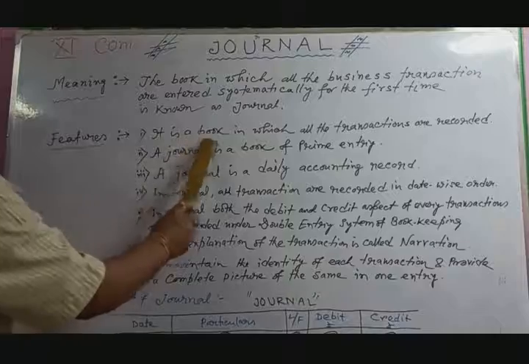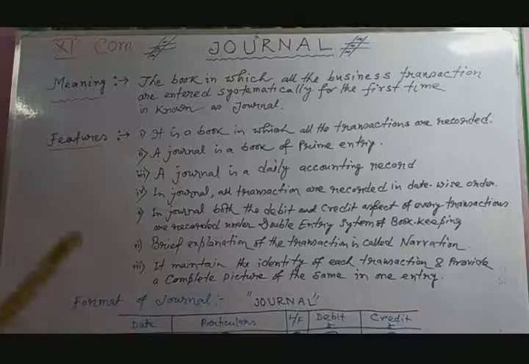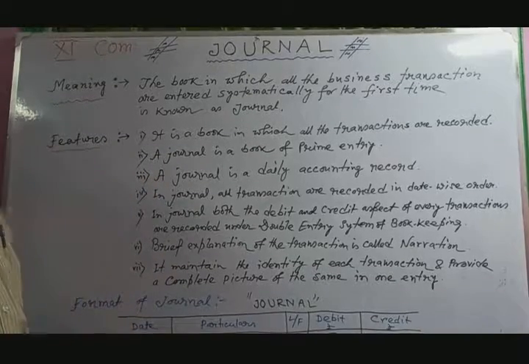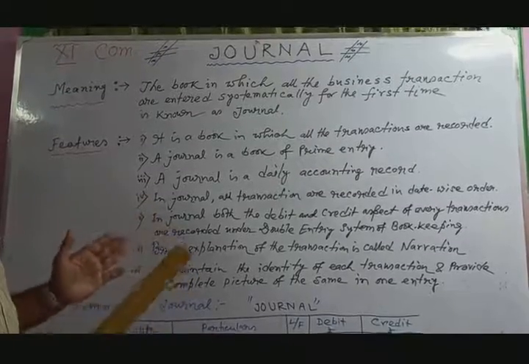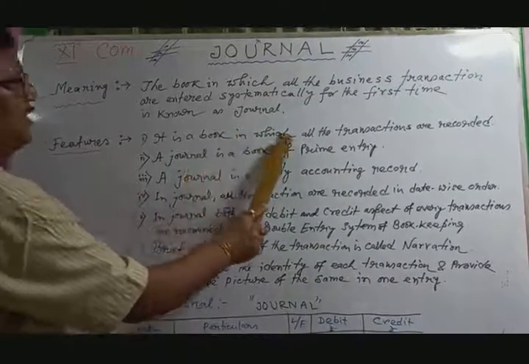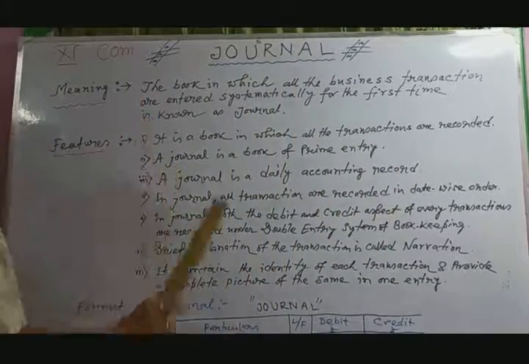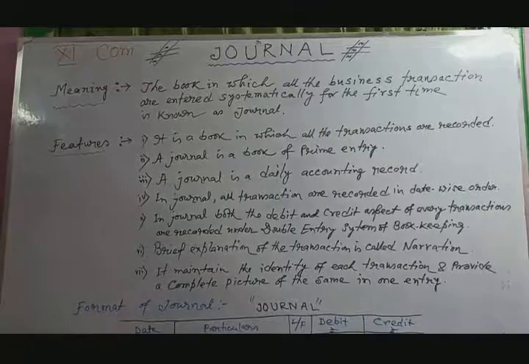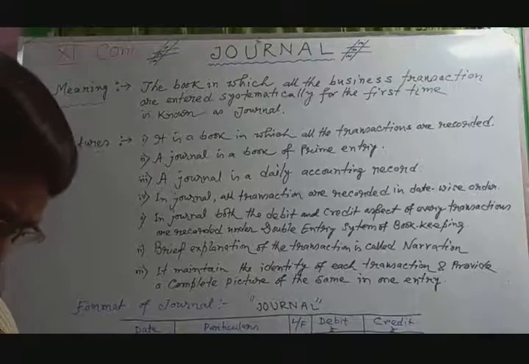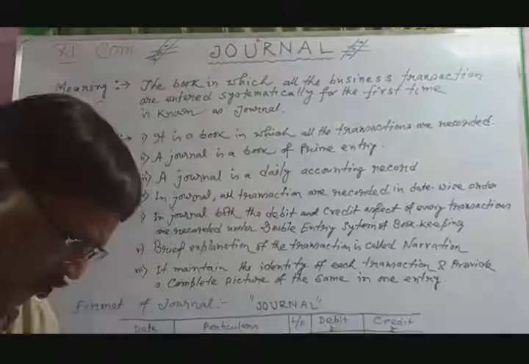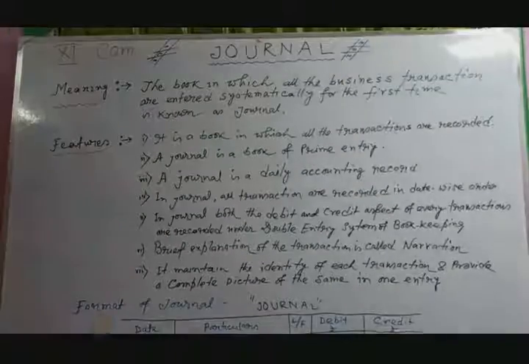First feature, it is a book in which all the transactions are recorded. That means when business transactions happen, they are recorded first in what is known as the journal. Number two, a journal is a book of prime entry, original entry or day book. That means there are so many names for the journal: original entry, day book, etc.